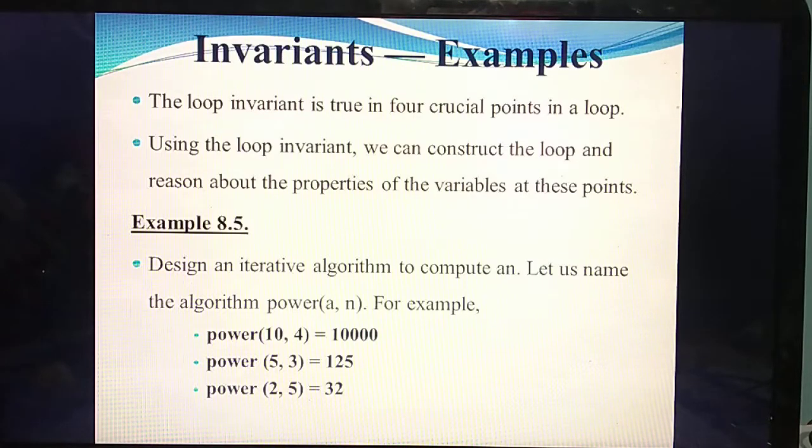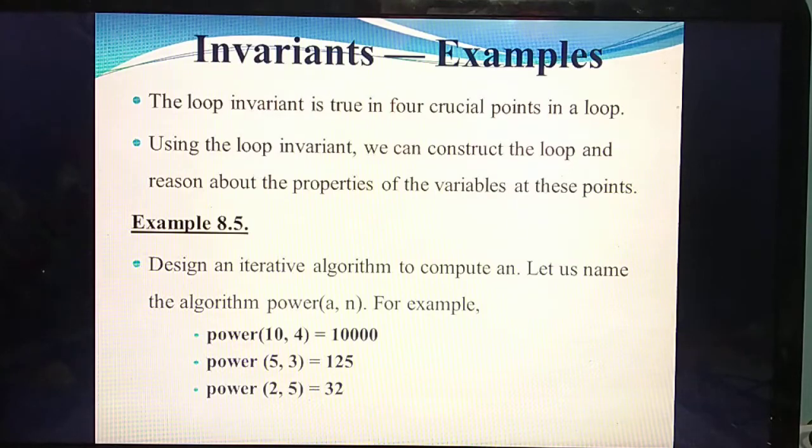Today we are going to study some invariance examples. What do you mean by invariance? When we solve a problem, we make changes by giving assignments. Before assigning, you have some value, and after the assignment you still get the same value. At that time we call that an invariant. Last class we studied invariants and some examples in detail.